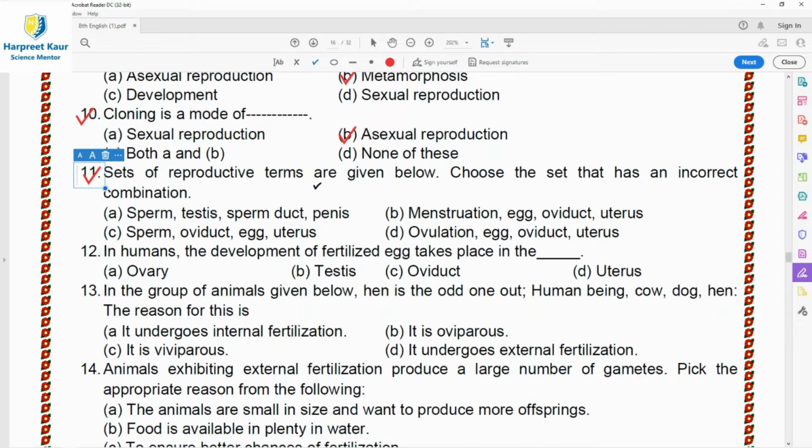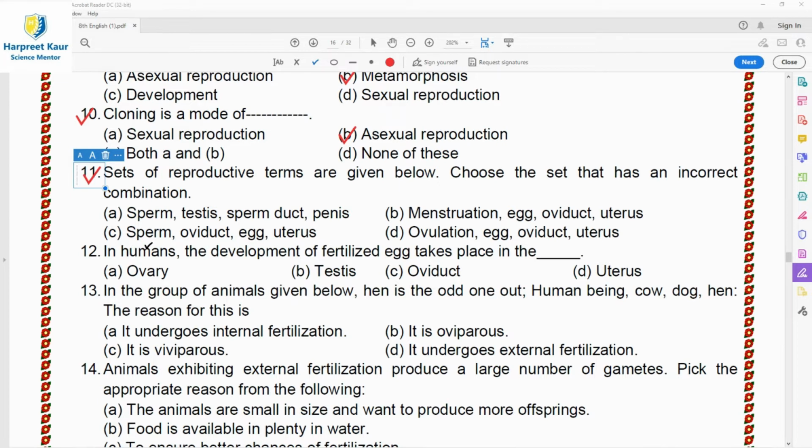Question 11. Sets of reproductive terms are given below. Choose the set that has an incorrect combination. Means there are four options. So out of these four options, one option has a wrong combination of these terms. If we see the first option, sperm, testis, sperm duct, and penis, all of these are the organs of the male reproductive system. And option B, menstruation, egg, oviduct, uterus, all of these are concerned with the female reproductive system. Then ovulation, egg, oviduct, uterus, ovulation occurs in the female reproductive system, and these are the organs of the female reproductive system.